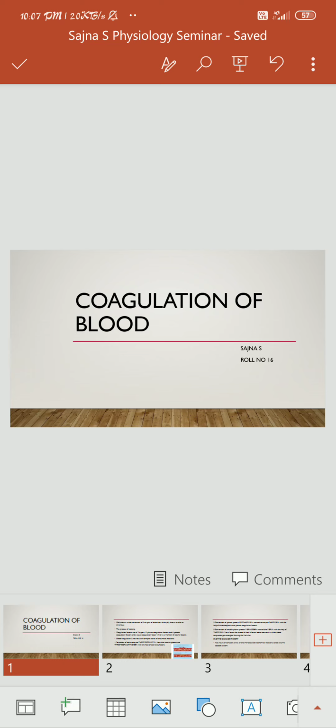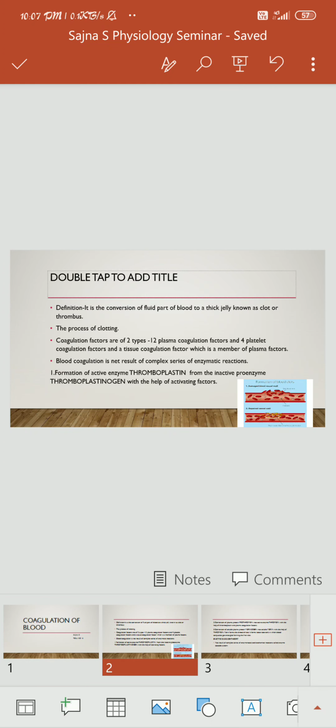Morning. My topic is coagulation of blood. Coagulation or clotting of blood is the conversion of the fluid part of blood to a thick jelly known as clot or thrombus.